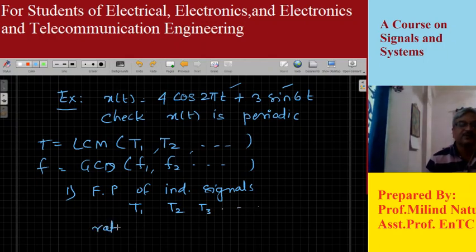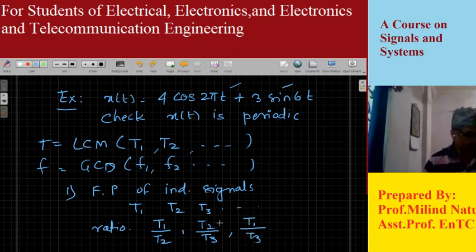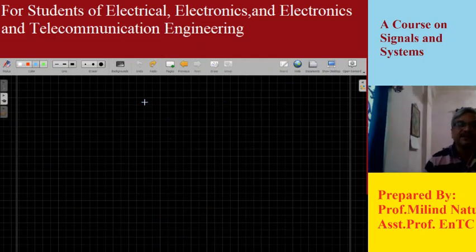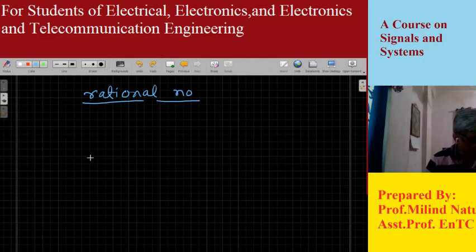Then you find the ratio of any two fundamental periods, let's say T1 upon T2 or T2 by T3, or you may take T1 upon T3 and so on, and check whether it is a ratio of integers. If this ratio is a ratio of integers, then we can say that the number is a rational number. So we have to check whether this ratio is rational or not.